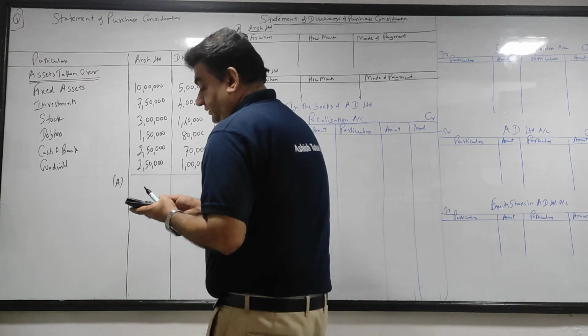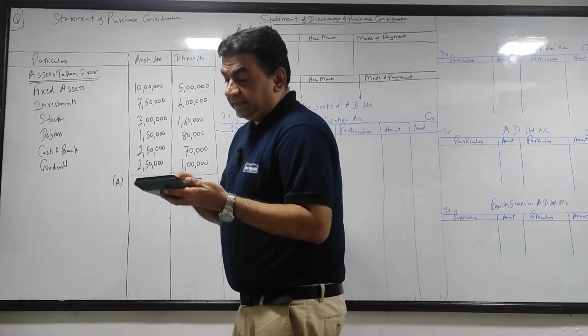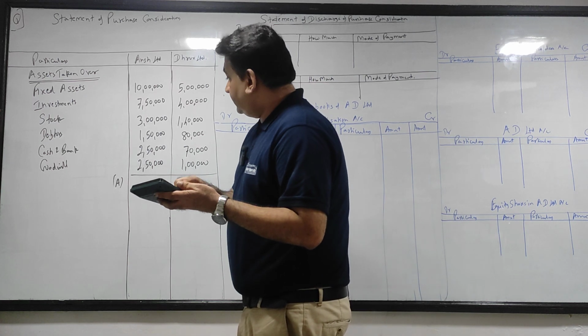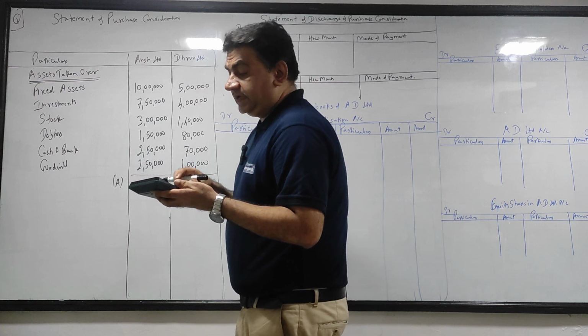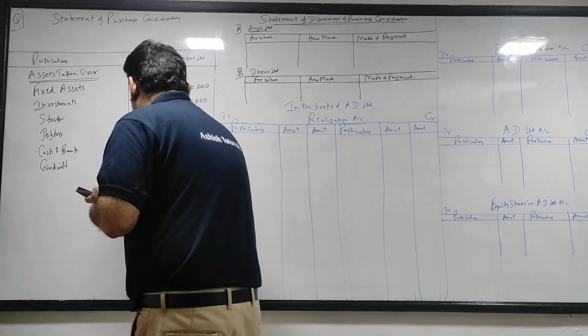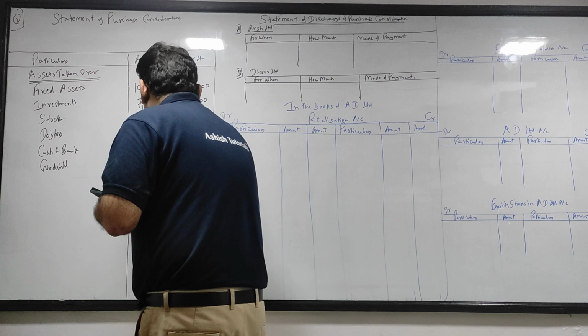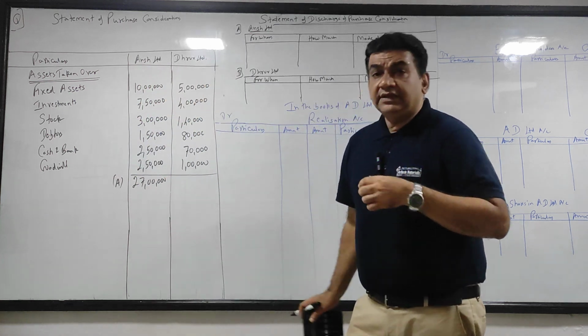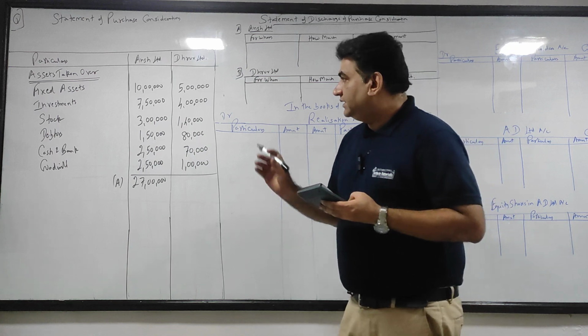So I'll just get my calci. Sorry guys, I just misplaced my calci. 10 lakh plus 750 plus 3 lakh plus 150 plus 5 lakh. So the total assets taken over for Ansh Limited is 27 lakhs.